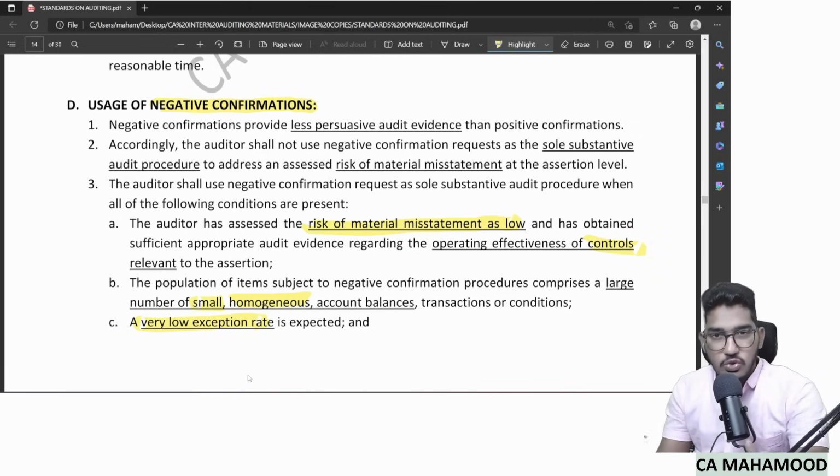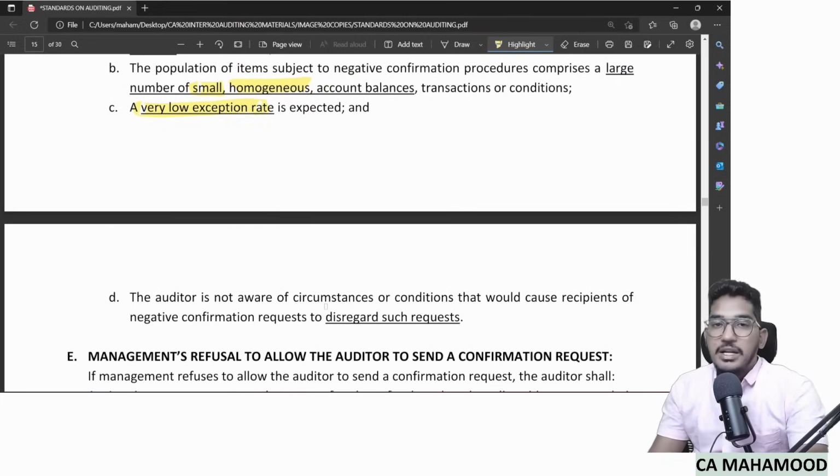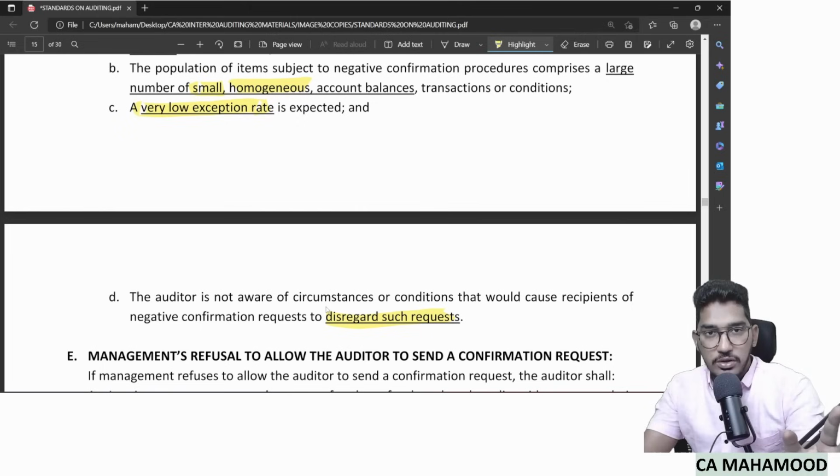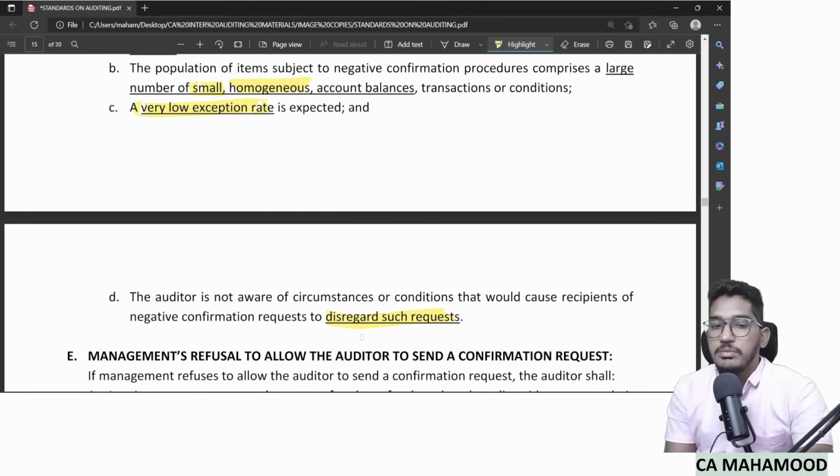In this area, the chances of differences are very rare. And one more thing, when you know the third party very well, that if he gets the confirmation request and finds something wrong, he will definitely respond. Such a confidence you have in the third party, then also you can use a negative confirmation request.